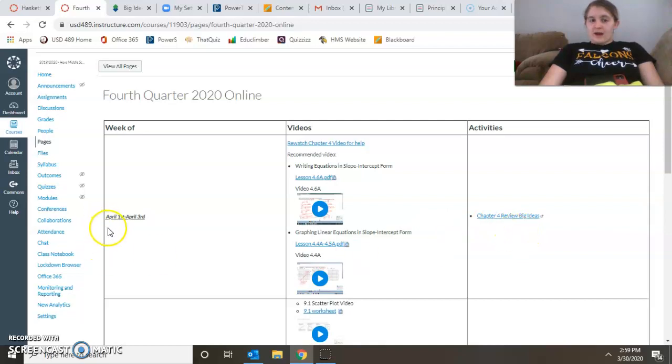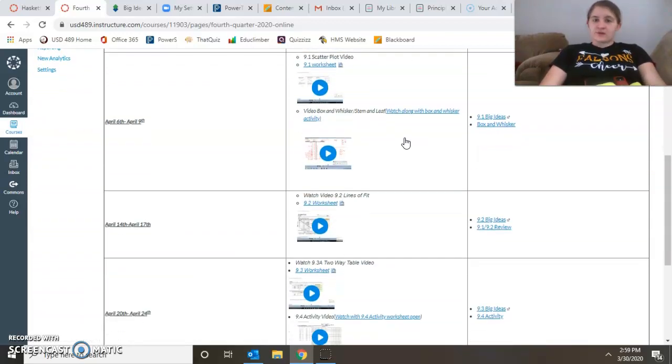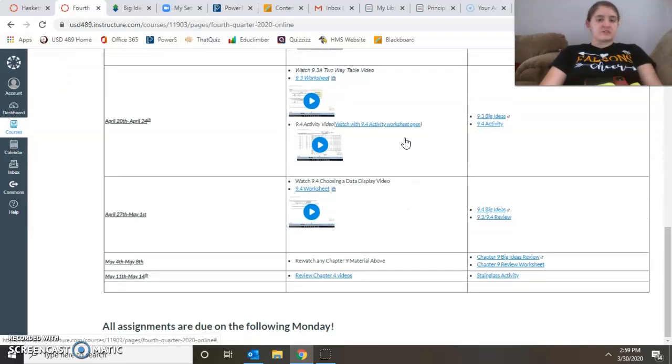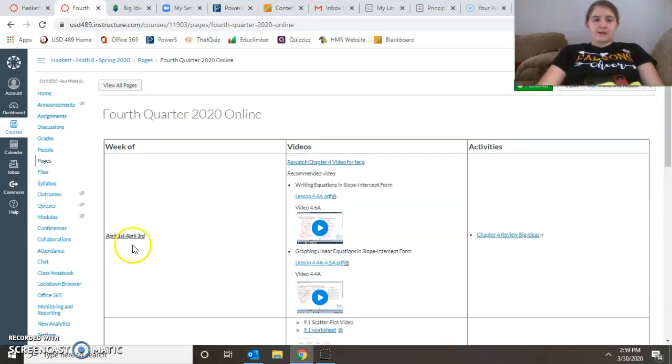So how I have it listed is the week, whatever week we're on, the week of this date, and then the videos to watch, and then the activities you are required to do, okay? These may change later on, but the first week is what we're going to do. It's set in stone, okay? At the bottom it says all assignments are due on the following Monday. So if I assign something today, that means it will be due the following Monday, okay? So that's more on my page.